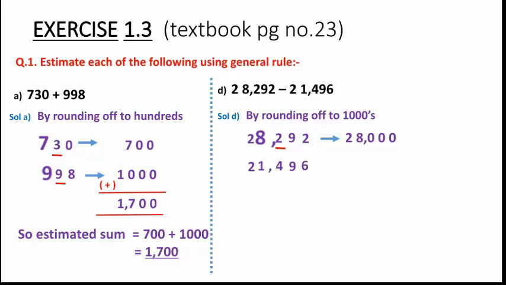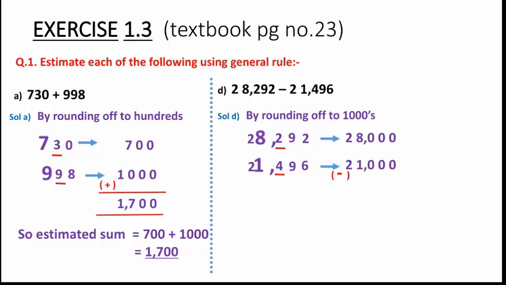Similarly for 21,496, we have to see the digit present at the thousands place. So it is 1. Again the next-door digit here is 4, which is less than 5. So what will be the rounding off for this given number? It will be written as 21,000 by following the rounding off rule, which we have already learnt in the previous class.